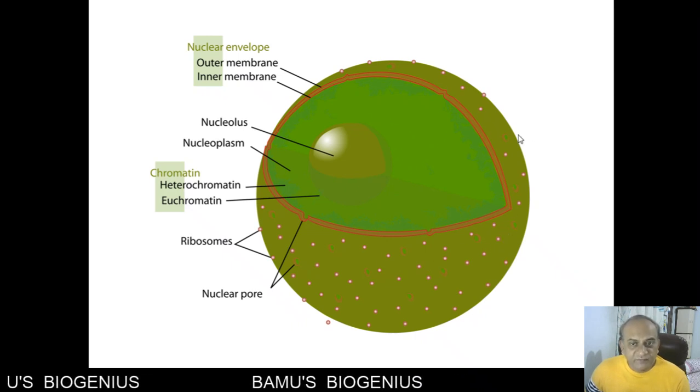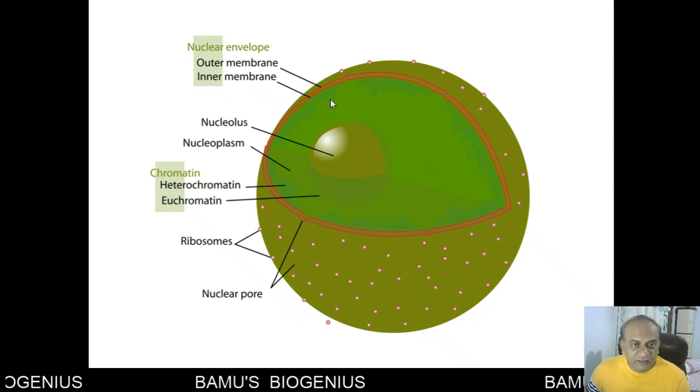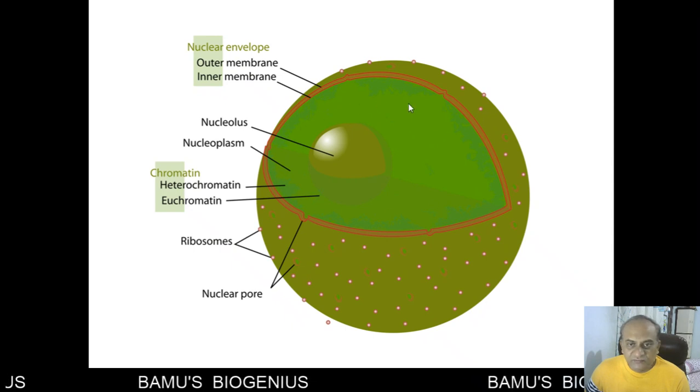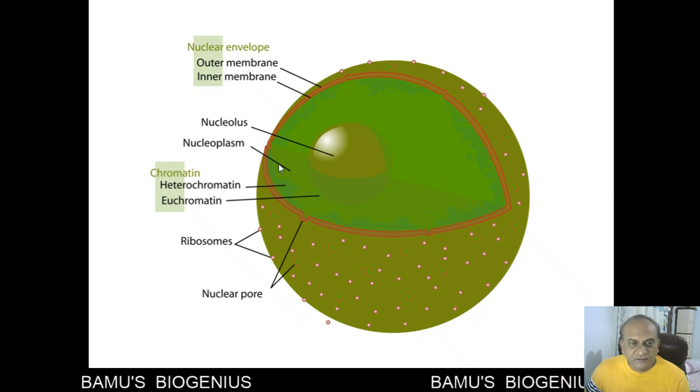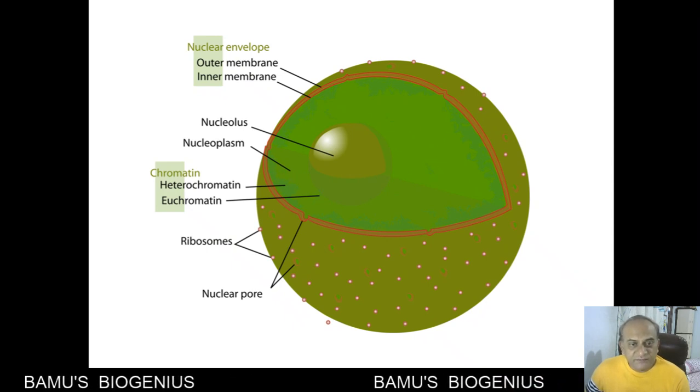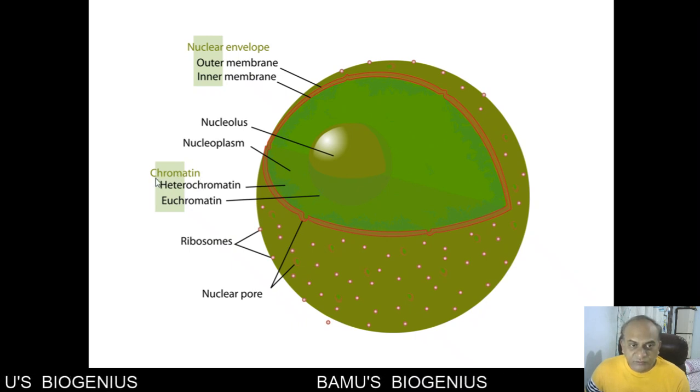Then, when we go from outside to inside, after the nuclear envelope you will find a kind of semi-solid liquid that is called the nucleoplasm. Then in this nucleoplasm, you will find the chromatin, the third part of the nucleus.